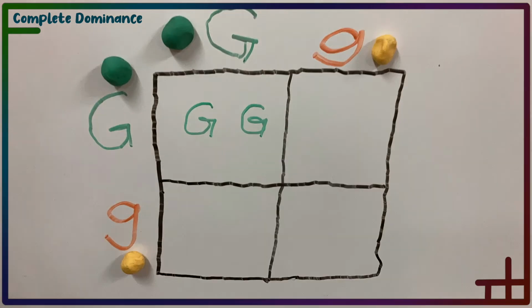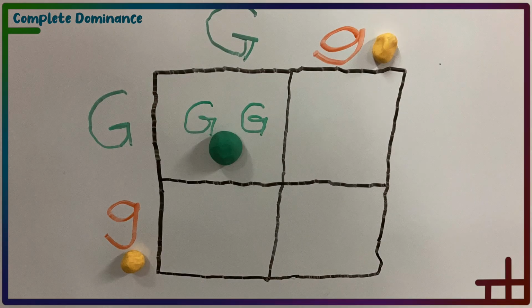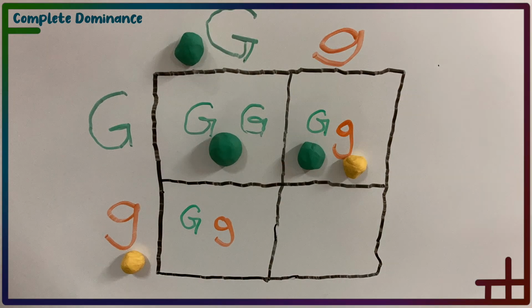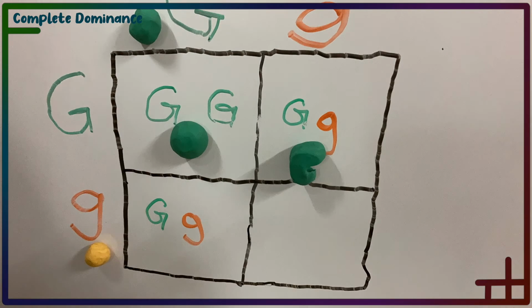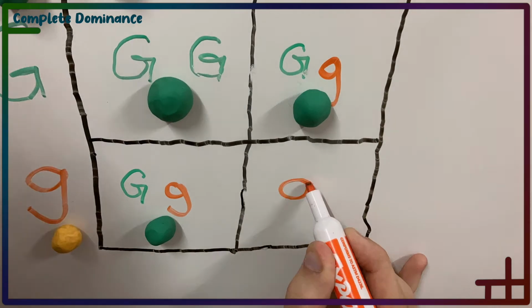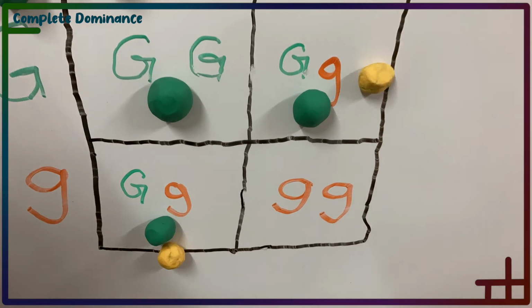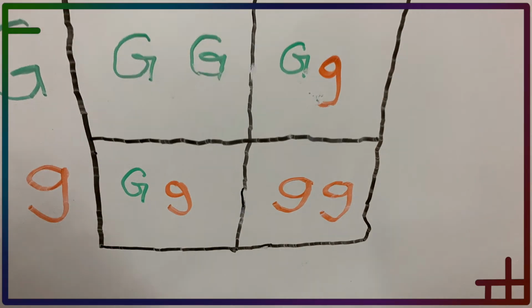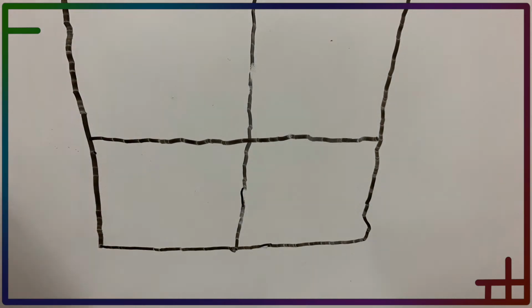In the first box, we see that both alleles are for the green color, so the offspring would be homozygous for the green trait and be green. And in the second and third boxes, we see that the green trait overpowers the yellow trait, because yellow is recessive. The offspring would be green and heterozygous. In the fourth box, both alleles are recessive, so the offspring would be homozygous for the yellow trait and be yellow. In the last example, we demonstrated an example of complete dominance.